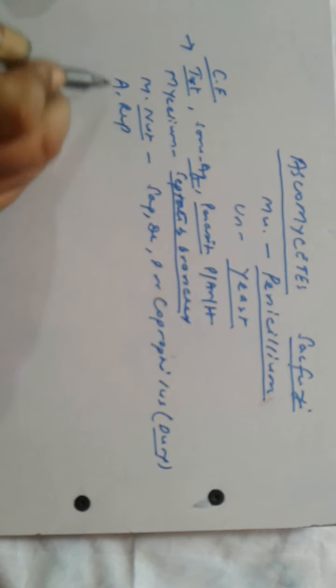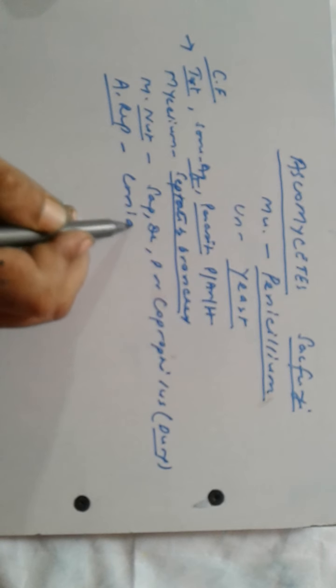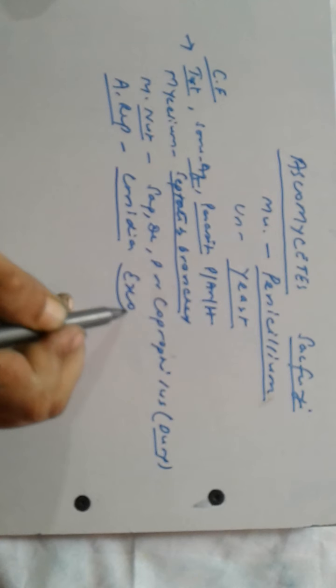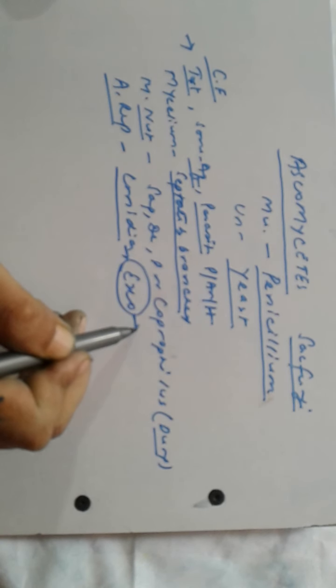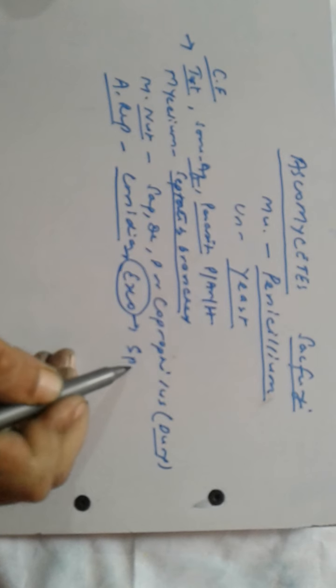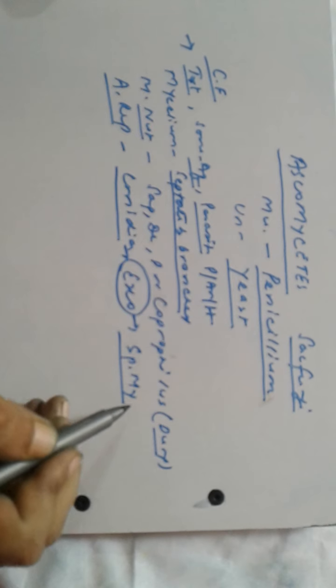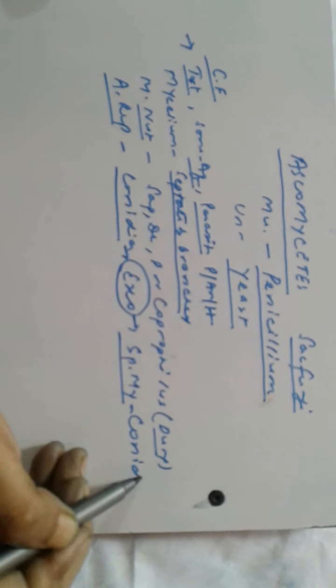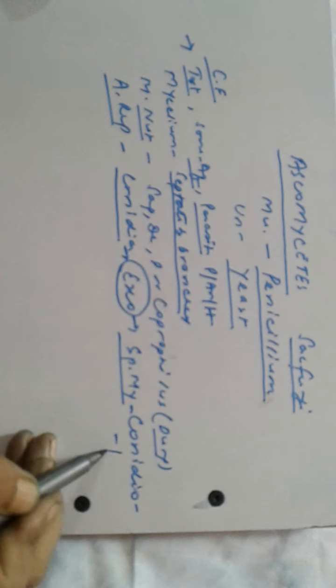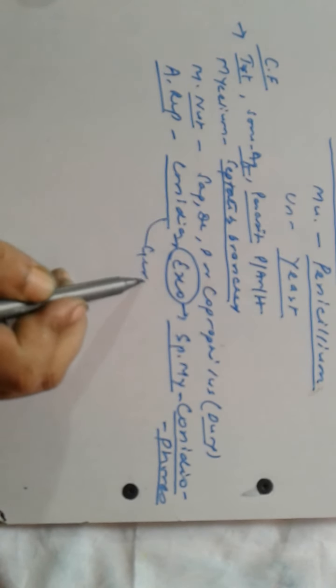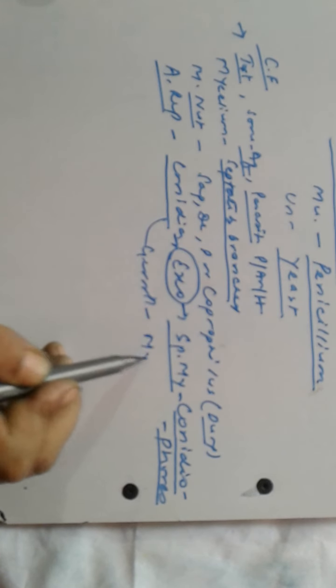Asexual reproduction takes place by conidia, and conidia are produced exogenously on a special mycelium called conidiophores. On germination, they produce mycelium.